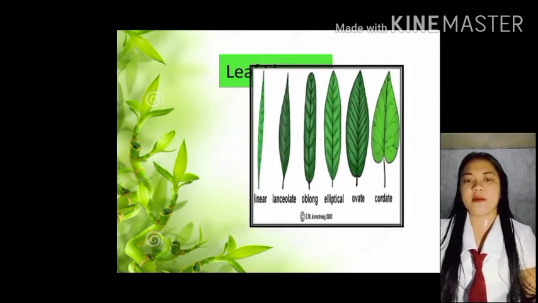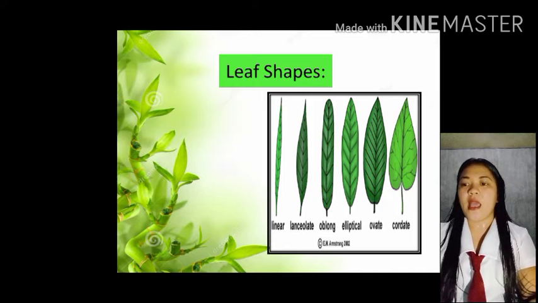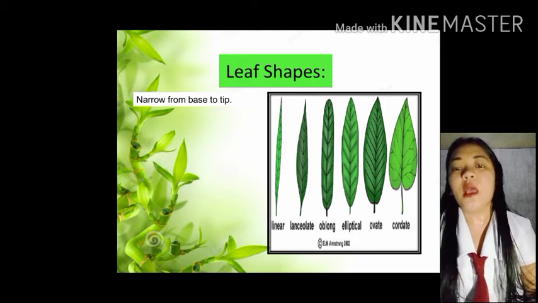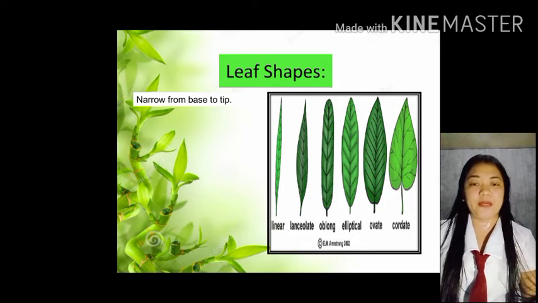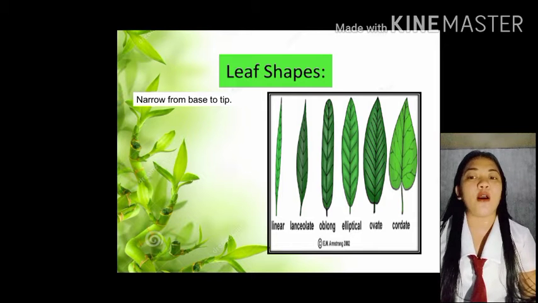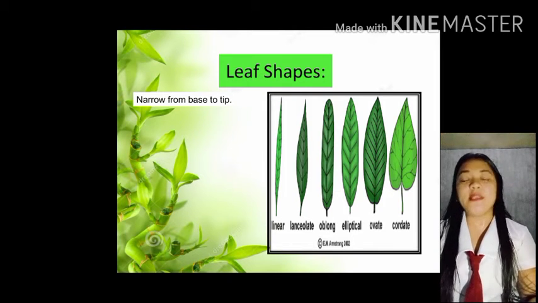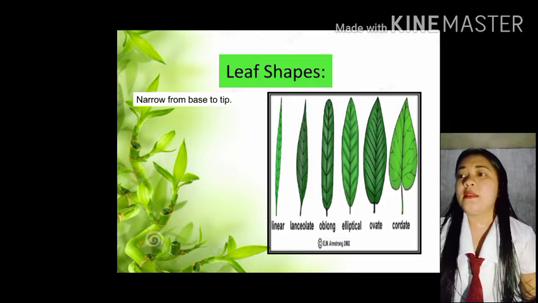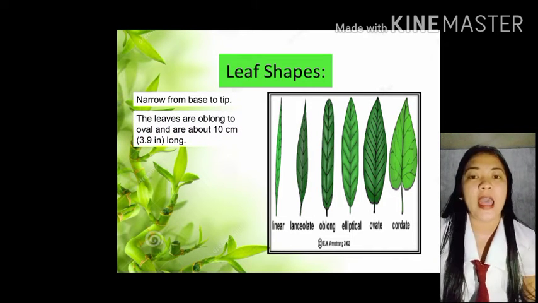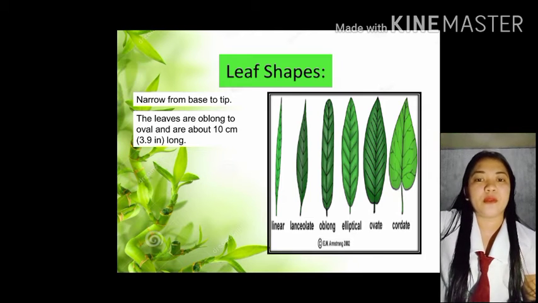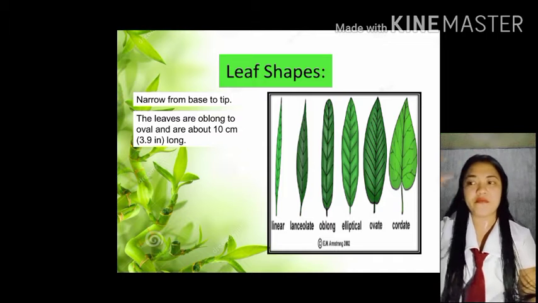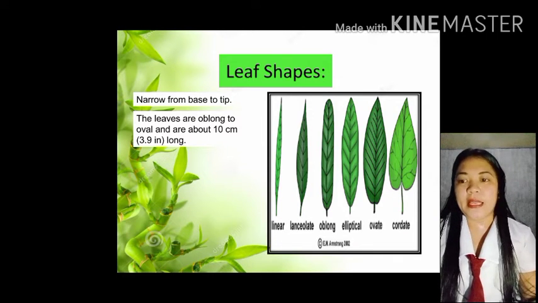Leaf shapes. There are 6 types of leaf shapes: linear, lanceolate, oblong, elliptical, ovate, and cordate. The first one is the linear. Narrow from base to tip. Makikita nyo po dun sa first picture na talagang from base to tip, patusok lang siya. Siya ay narrow lang.